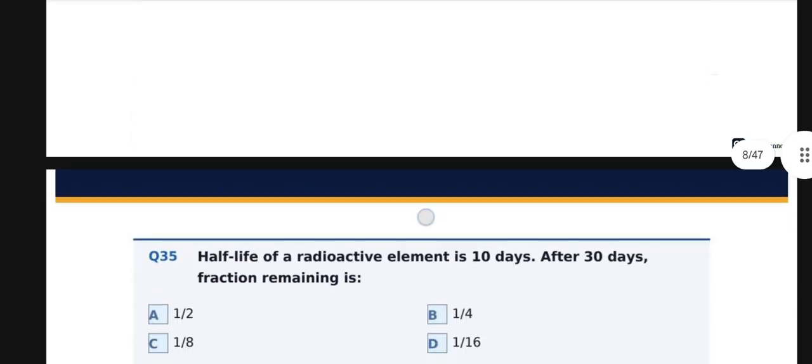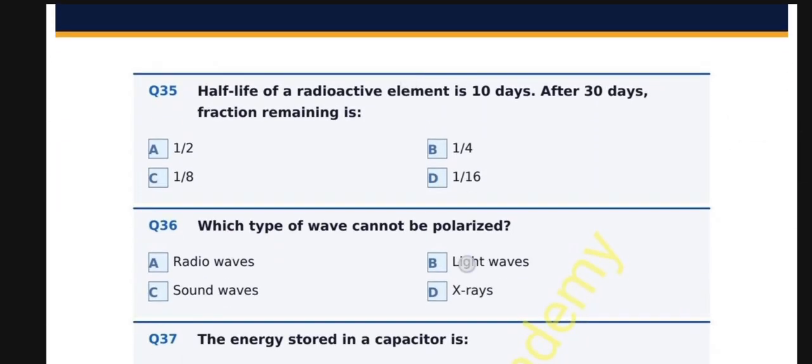Question number 35. Half-life of a radioactive element is 10 days. After 30 days, the fraction remaining is A. 1/2, B. 1/4, C. 1/8, D. 1/16. And the correct option is C, 1/8. Number of half-lives is equal to 30 divided by 10, which is 3. Fraction remaining is 1/2 cubed, which is 1/8. Each half-life reduces the amount by half.